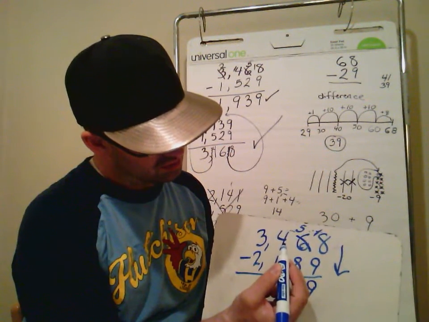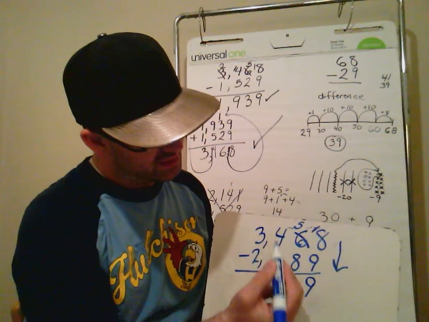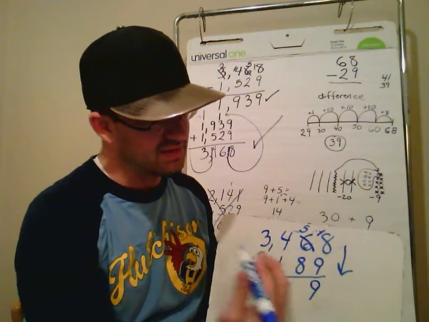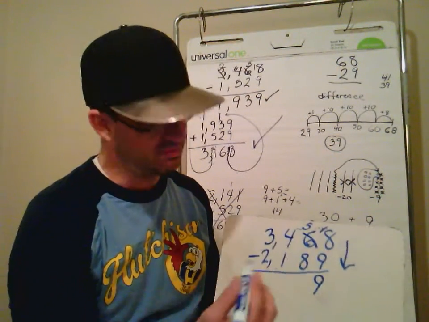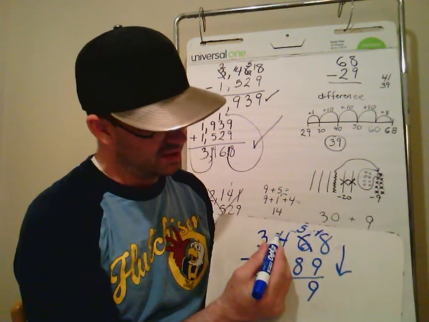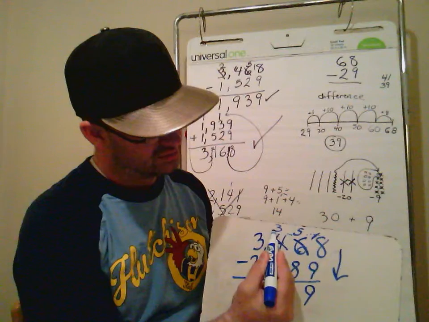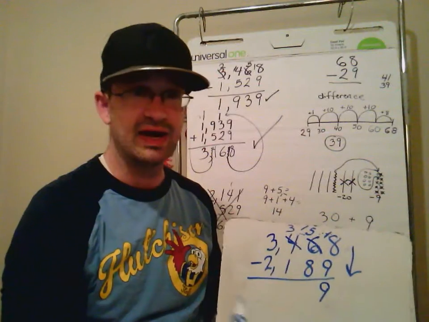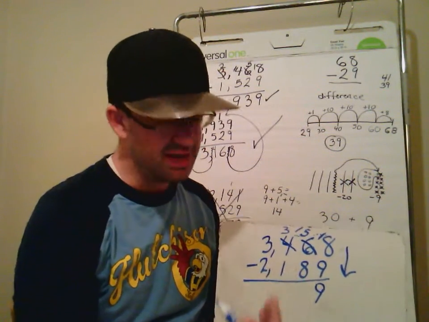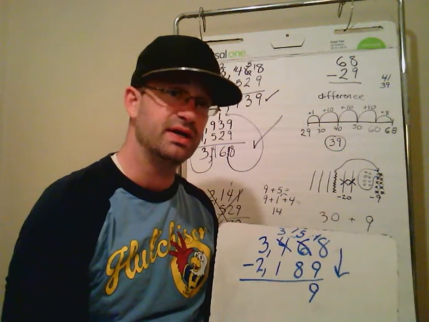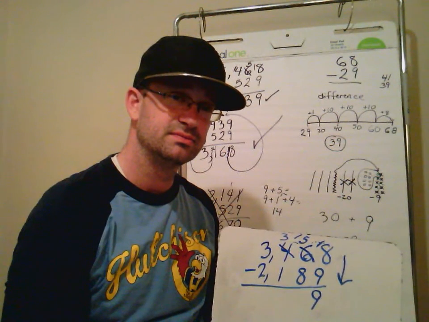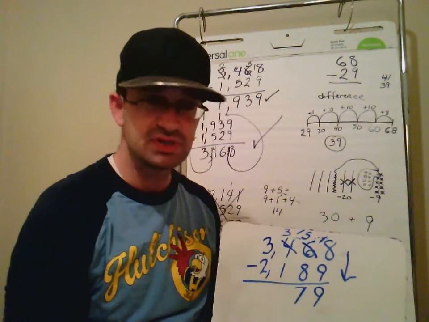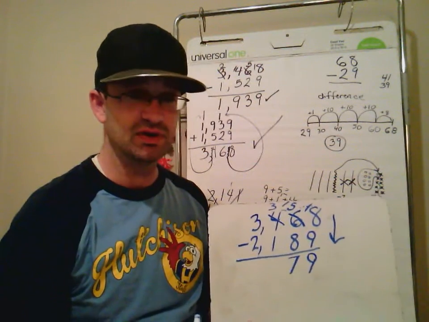Neighbor 4, can I borrow 100? I need 10 10s, because I need to take away 8 of them, and I only have 5. Sure, you can have 10 10s from my 100. So now I have 15 10s to take away 8. What is 15 take away 8? 7. So we have 7 so far.